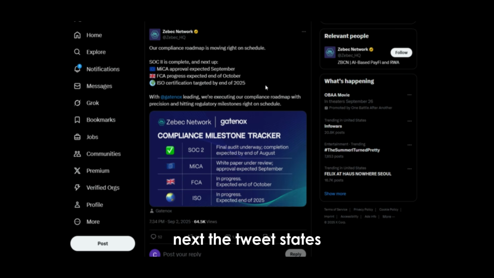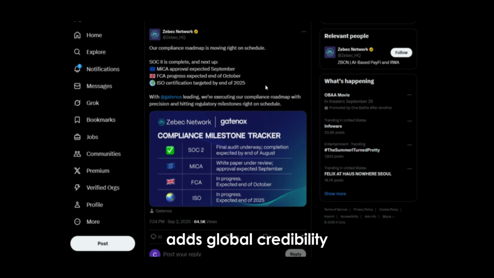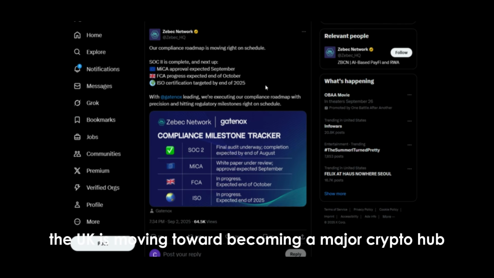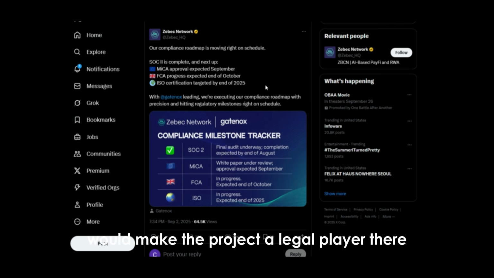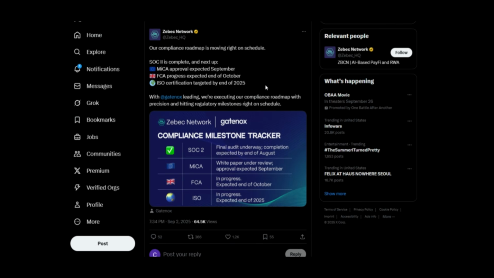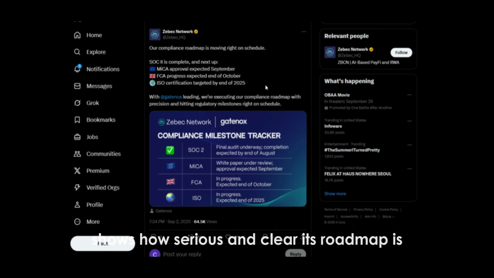Next, the tweet states, "FCA progress, expected end of October." The FCA is the UK's financial regulatory body and is known worldwide for its strict rules. For a crypto project to become compliant with the FCA adds global credibility. The UK is moving toward becoming a major crypto hub, and gaining FCA approval would make the project a legal player there. Zbcn aiming to advance this process by the end of October shows how serious and clear its roadmap is.